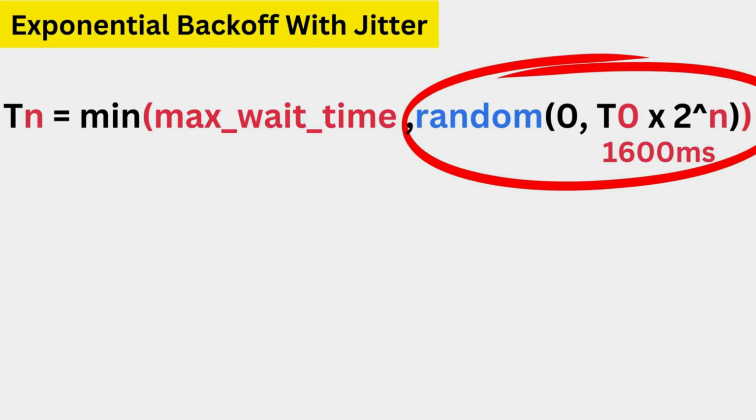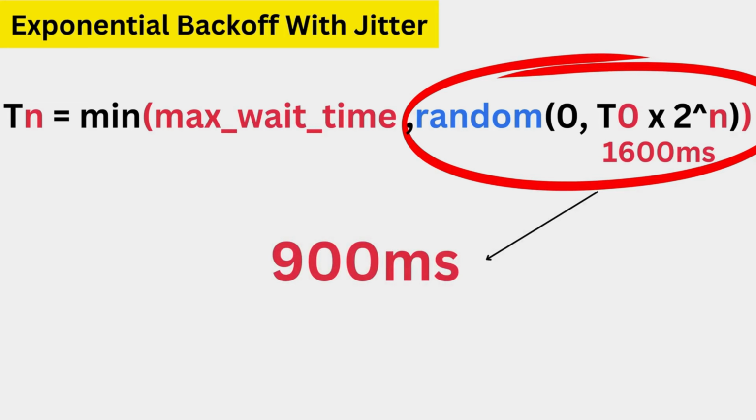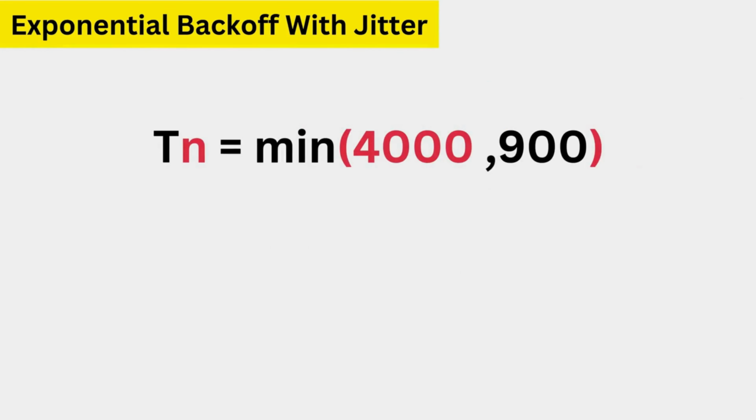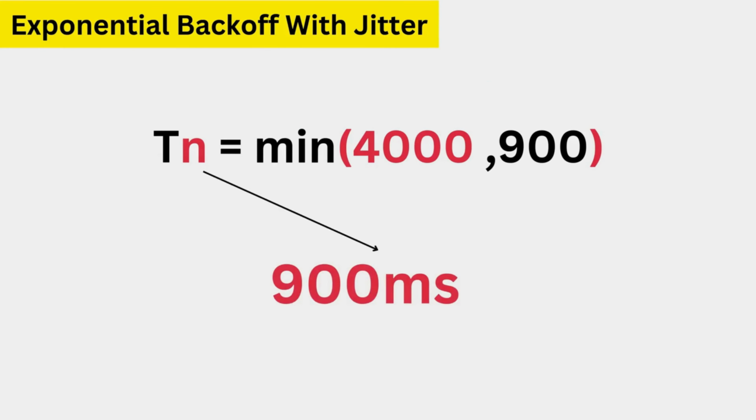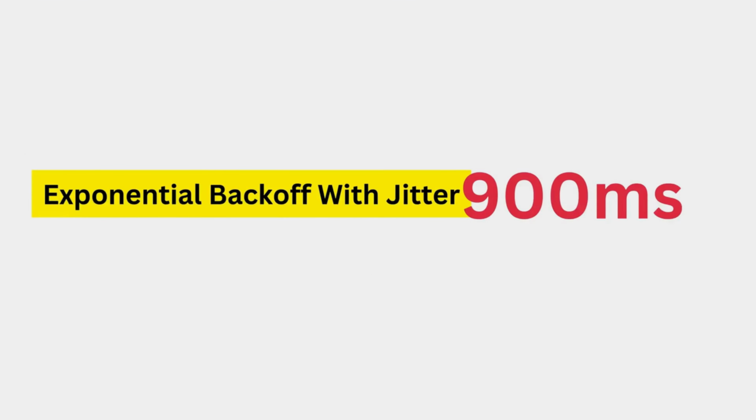Suppose the random wait time generated is between 0 and 1600 milliseconds. Let's say the random function generates 900 milliseconds. Now we apply the jitter formula and we get 900 milliseconds. In this case, the final wait time before the next retry is 900 milliseconds instead of 1600 milliseconds. This randomness helps distribute the retry attempts over time.